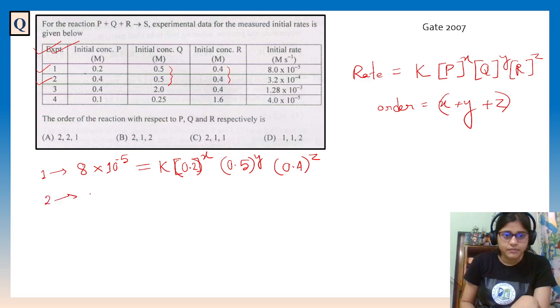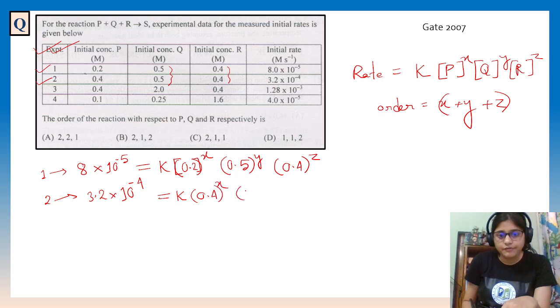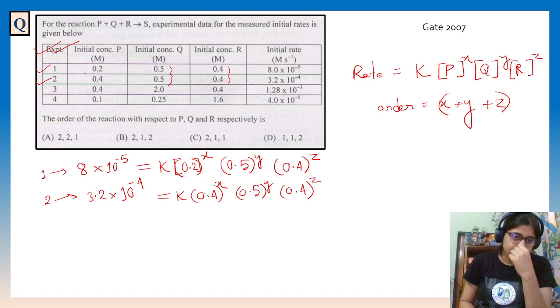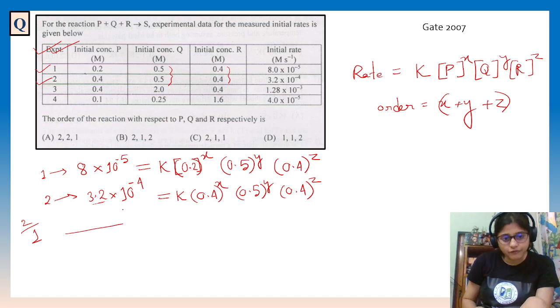Second one, rate is 3.2 into 10 to the power minus 4, equals k times 0.4 to the power x, same 0.5 to the power y, 0.4 to the power z. So this is 1 and this is 2. I will divide 2 by 1, because it is bigger. I am writing for you guys.